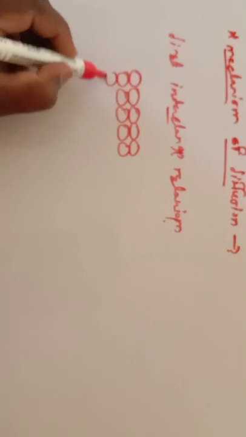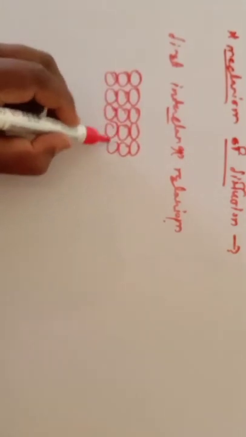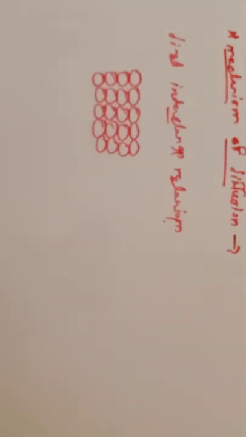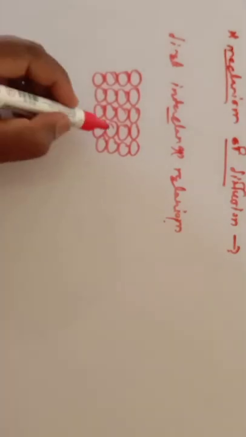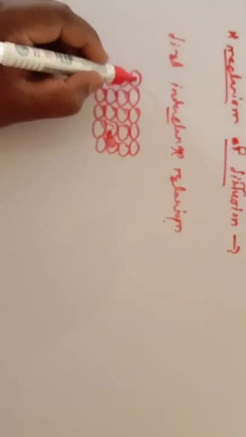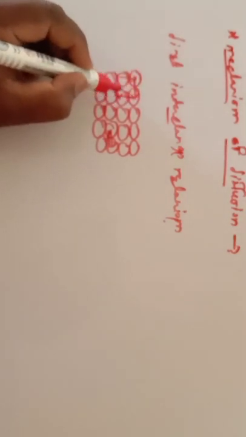The solid does not contain any vacant site, but two atoms, three atoms, or four atoms change their position. In this mechanism of diffusion, the atoms interchange their position between themselves.